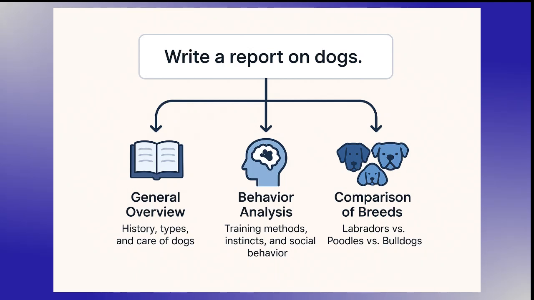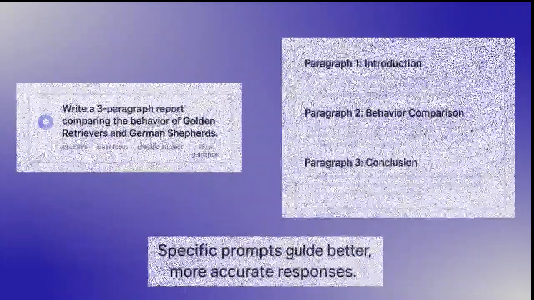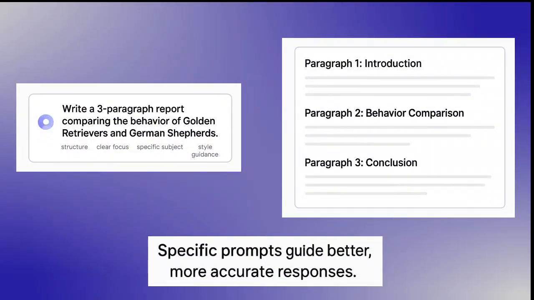A vague prompt like, "write a report on dogs," could mean a general overview, a behavioral analysis, or a comparison of breeds. Instead, you should specify, write a 3-page report comparing the behavior of golden retrievers and German shepherds. Use formal tone. Note in this prompt that we follow some tips for clarity.